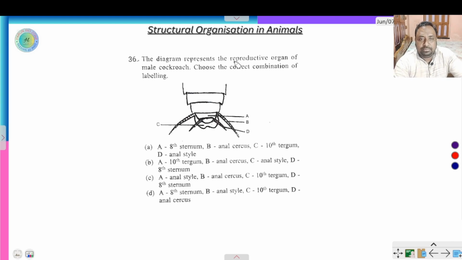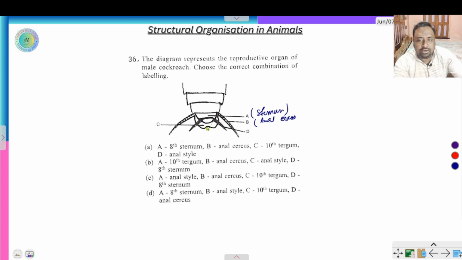The diagram represents the reproductive organ of male cockroach. A is the sternum. B is the anal cerci. And C is the 10th tergum. It has sternum and tergum.